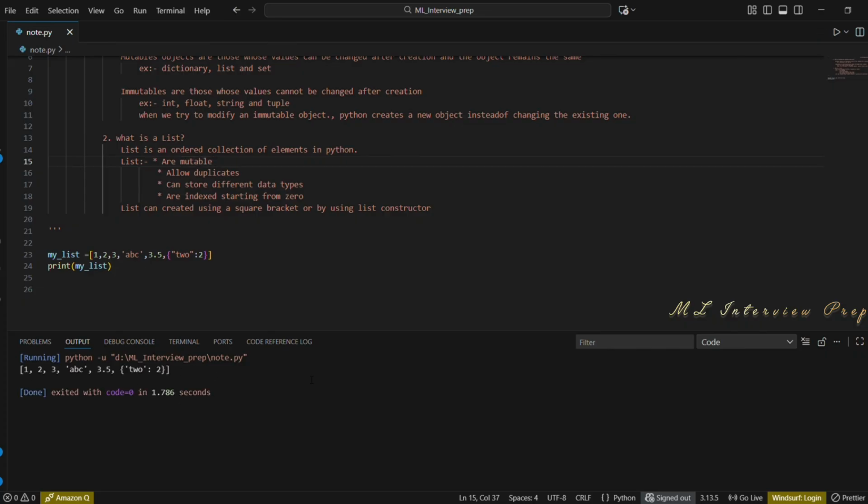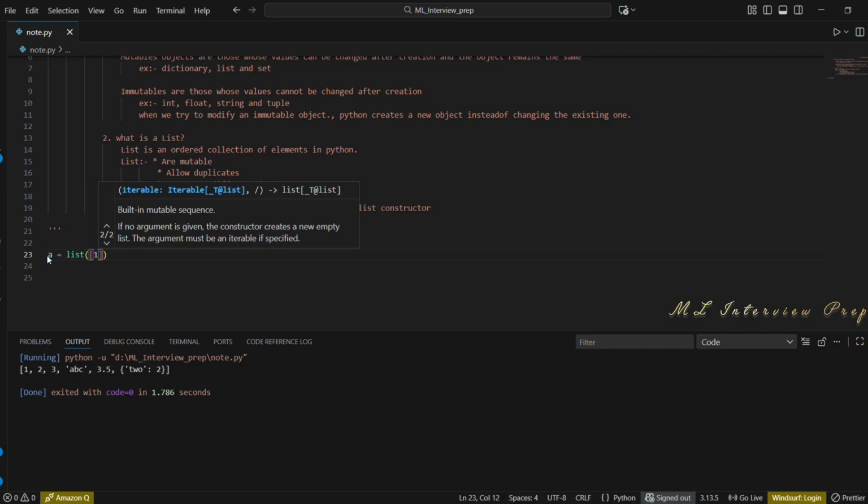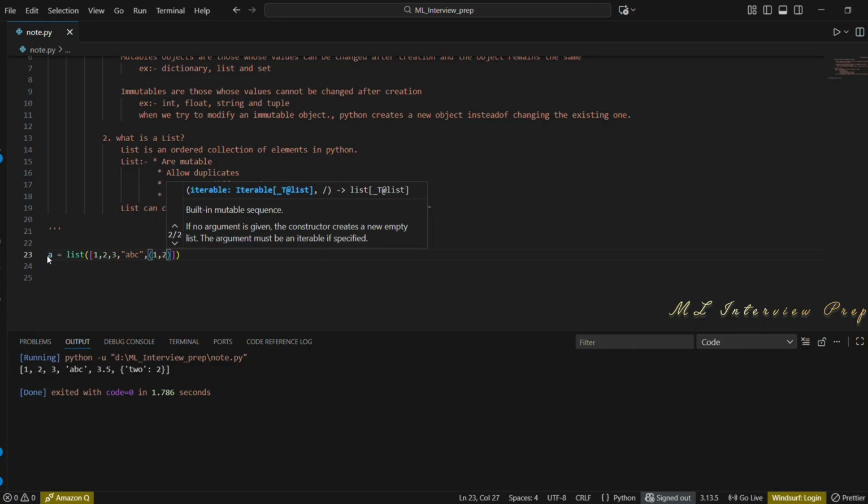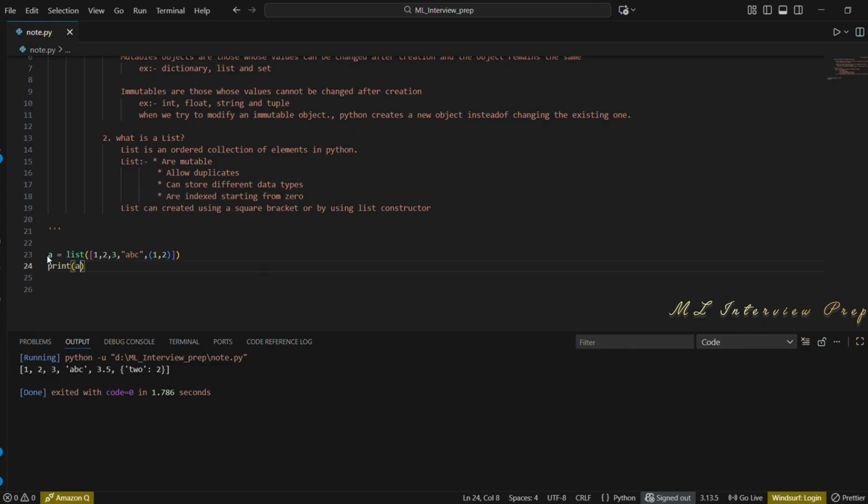We can also create a list using the list constructor. Similarly, we are declaring a variable, calling the list constructor. I'm adding some integers, a string, and a tuple. Now we are getting different data types in a single list. What we should be aware of is that strings should always be in double quotes or single quotes.